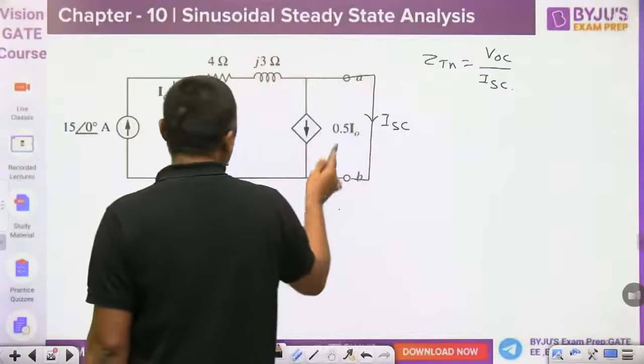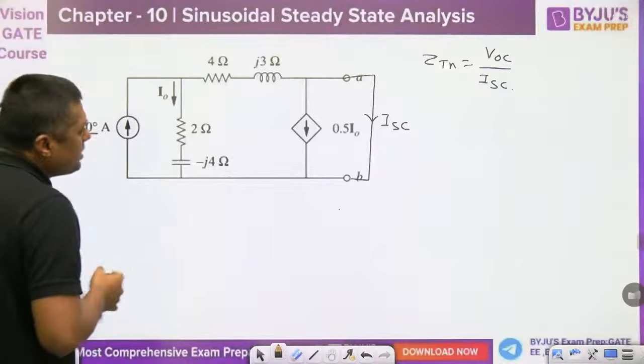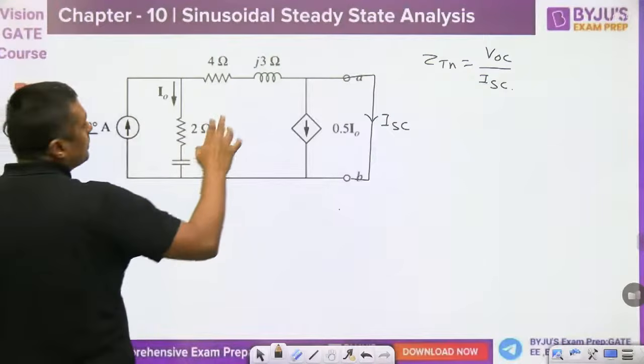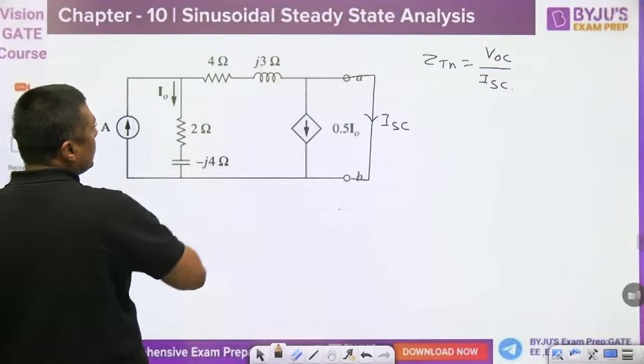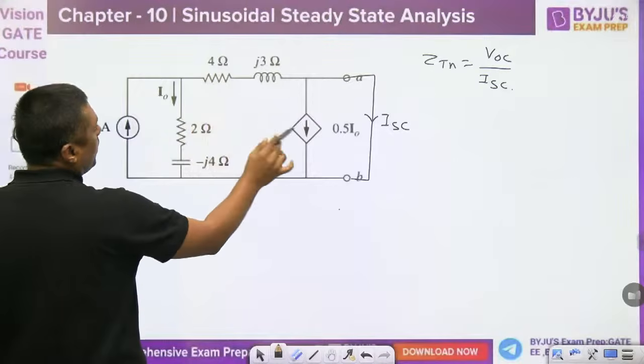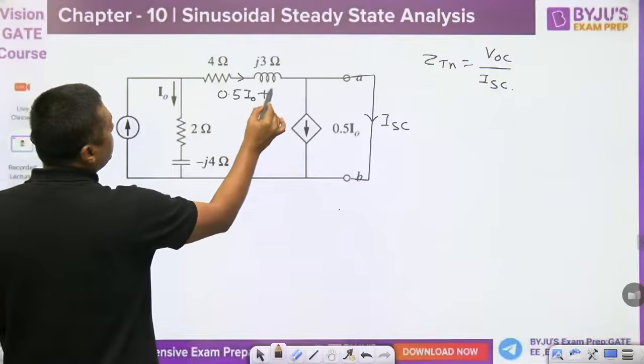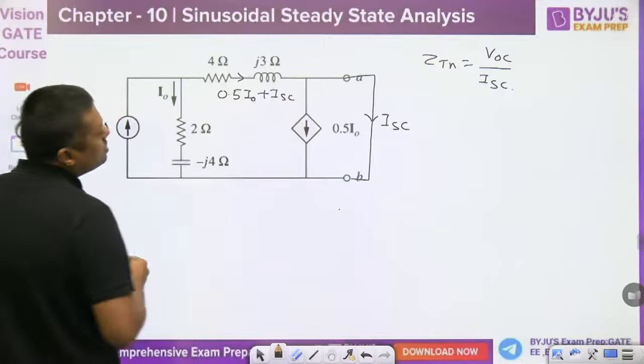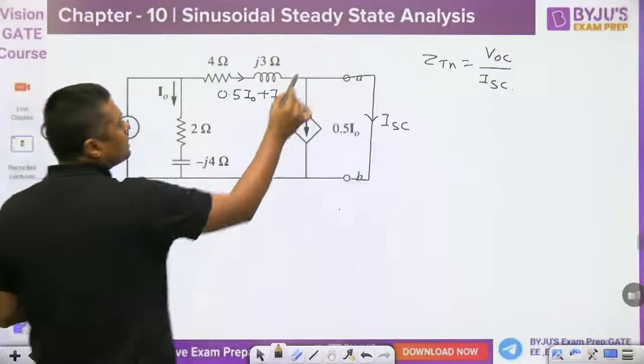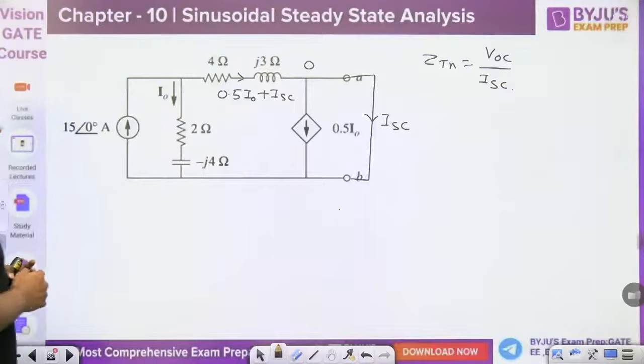When I make it short circuit, it is the same thing, but in this case, the current in this branch is not 1.5 I naught. It will become 0.5 I naught plus ISC, and that voltage will become 0. Okay. Then you have to find the short circuit current.